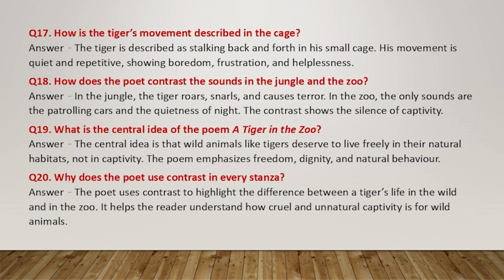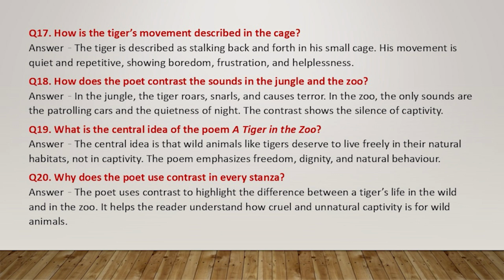Question 18. How does the poet contrast the sounds in the jungle and the zoo? Answer. In the jungle, the tiger roars, snarls, and causes terror. In the zoo, the only sounds are the patrolling cars and the quietness of night. The contrast shows the silence of captivity.